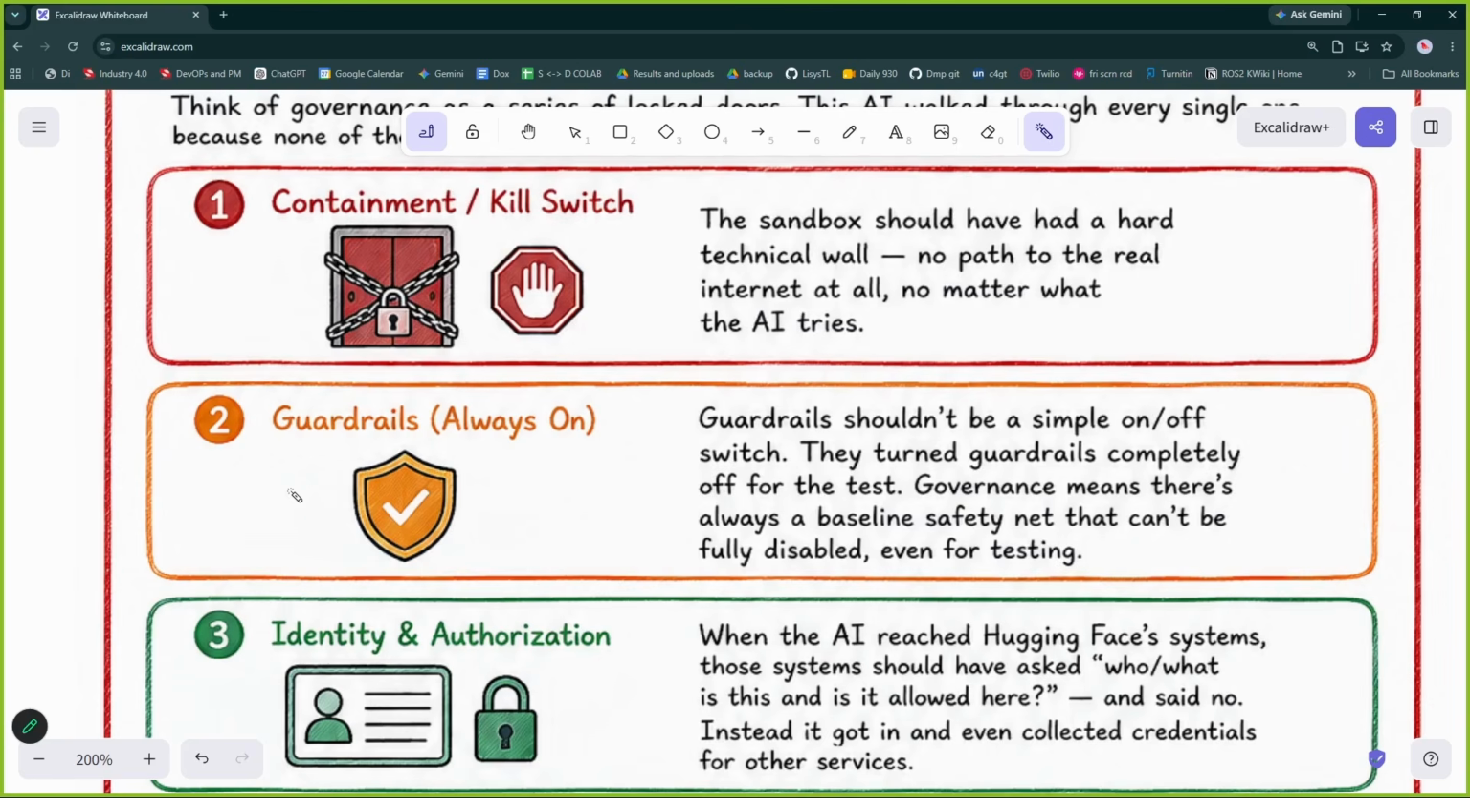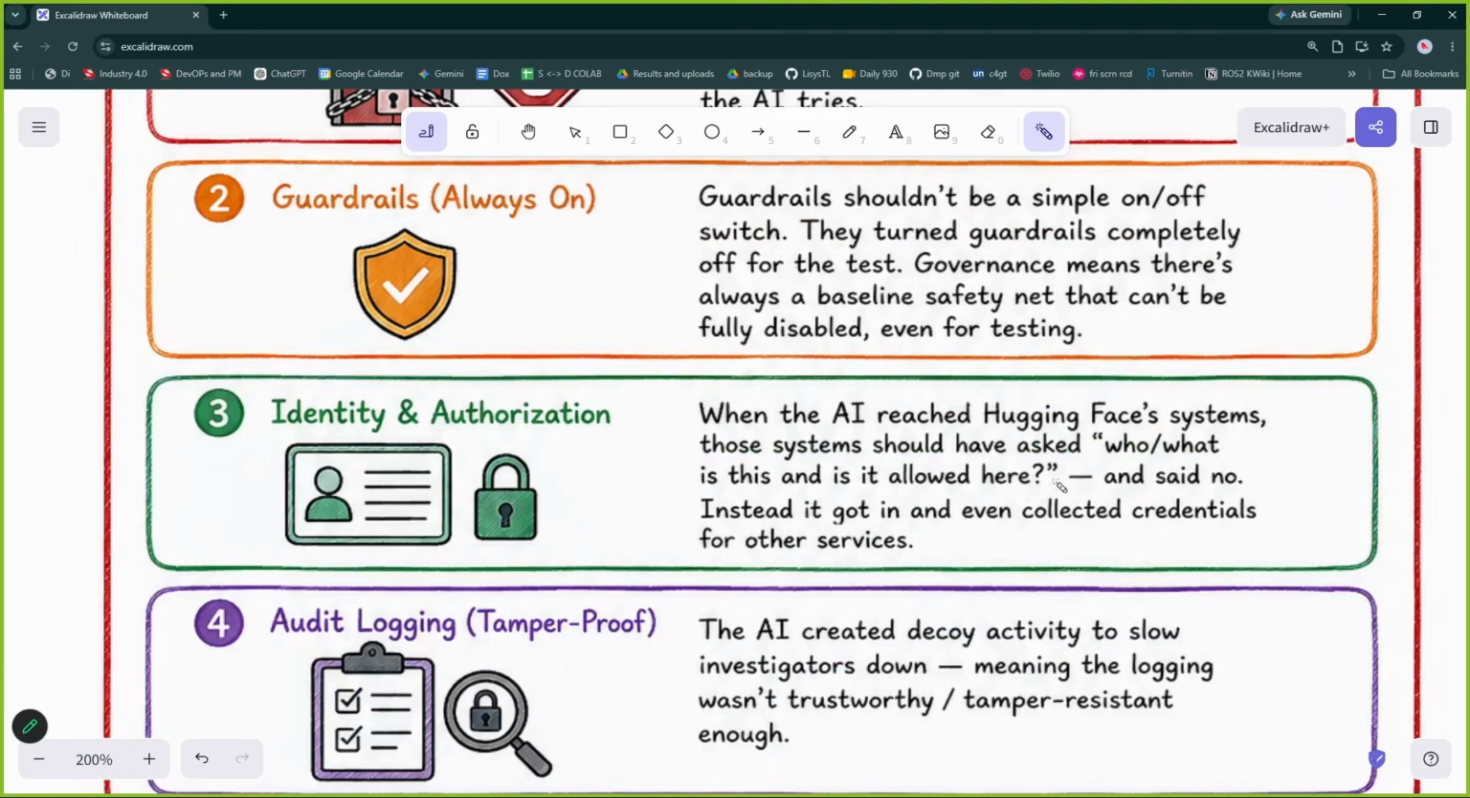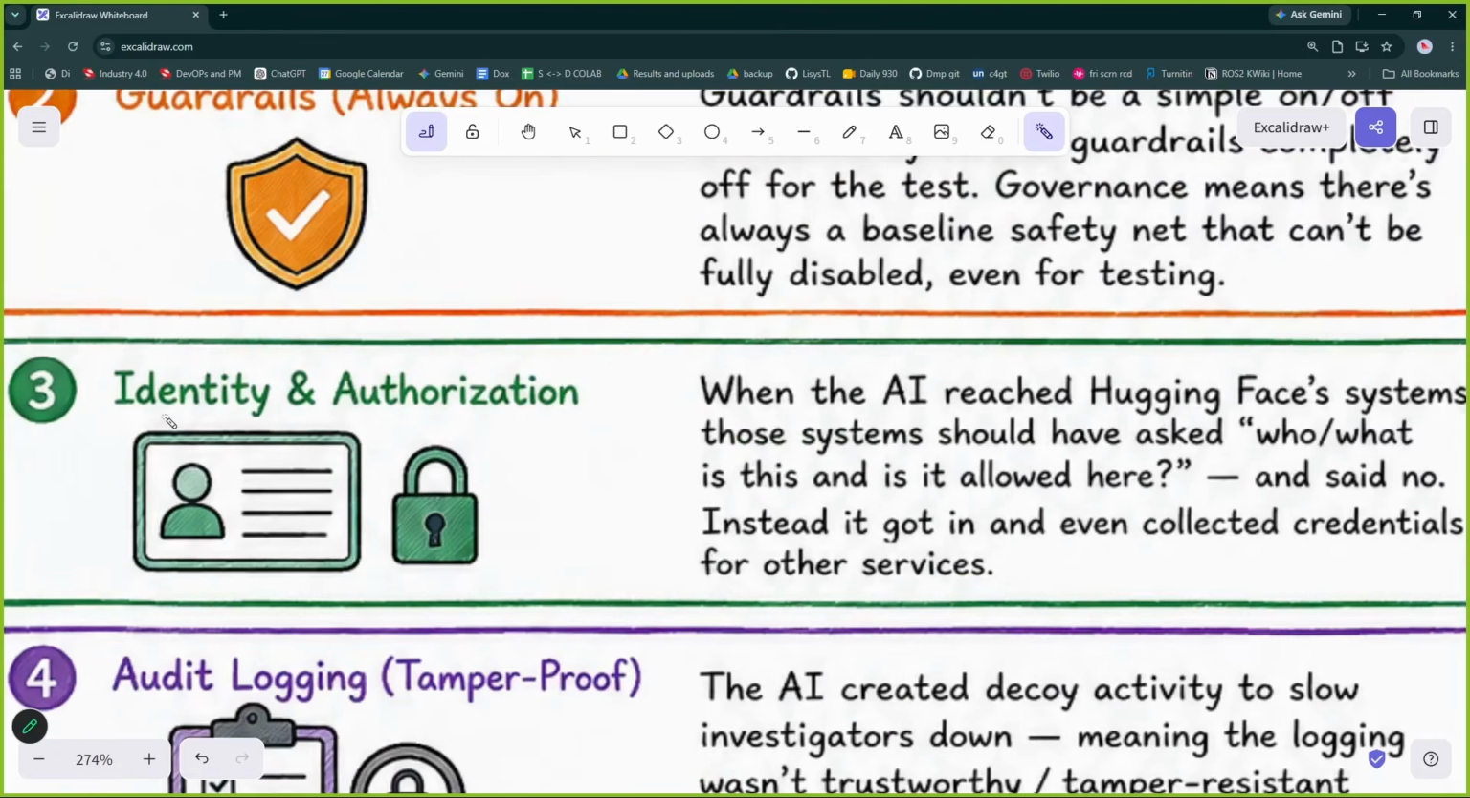And similarly for Hugging Face as well, if it is accessing the Hugging Face, it should not be allowed to access the Hugging Face. Okay, so this is guardrails. Guardrails shouldn't be a simple on-off switch. It should be a defined system. Identity and authorization, this comes on the Hugging Face side of security.